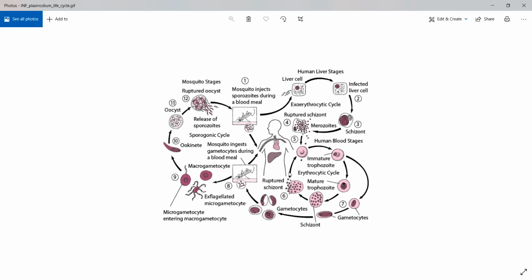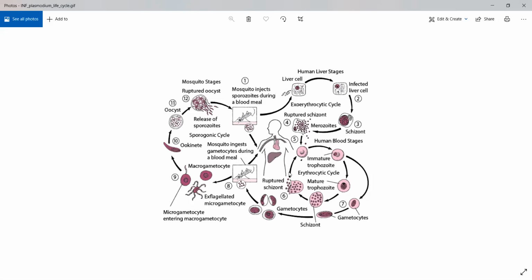So first the merozoite will enter the RBC. Once it has entered the RBC, it will start growing and it will become an immature trophozoite. That immature trophozoite can do two things. Let us suppose there are 1000 merozoites entering into 1000 RBCs, for example. And out of those 1000 merozoites, 1000 are turning into immature trophozoites. Now we have 1000 RBCs with 1000 immature trophozoites. Out of this, imagine 500 are turning into gametocytes and 500 are turning into mature trophozoites.